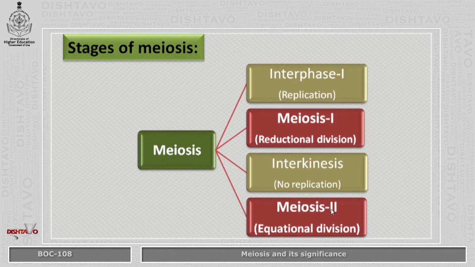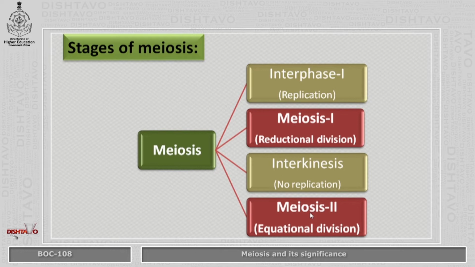Stages of meiosis. Meiosis shows 2 distinct phases, that is meiosis 1 and meiosis 2. Meiosis 1 is a reductional division. In this, there is reduction of chromosomes from parent cell to the daughter cells. In meiosis 2, there is no change in the chromosomes.